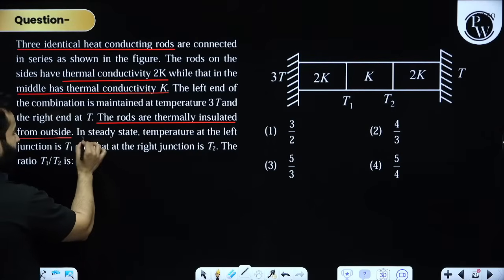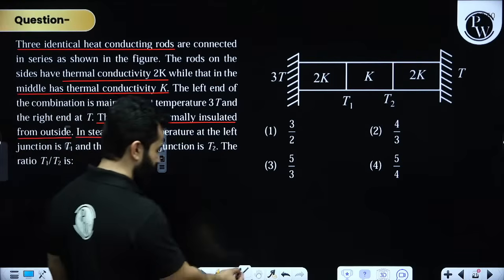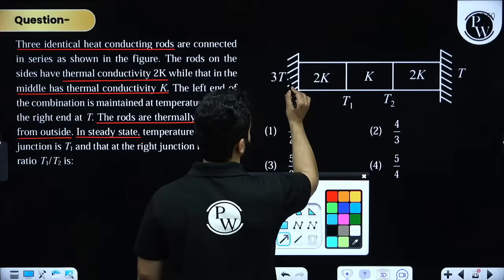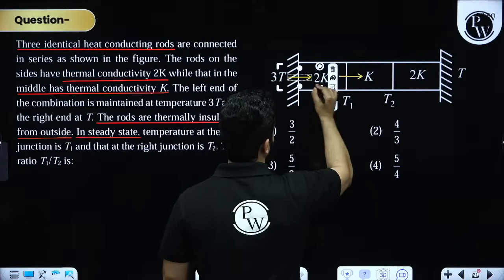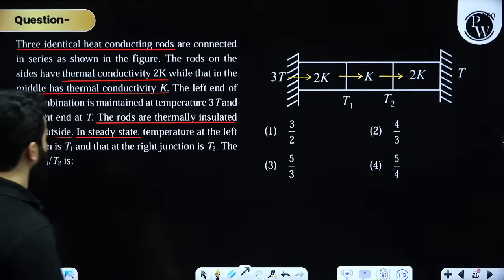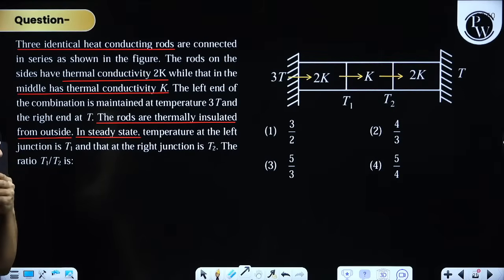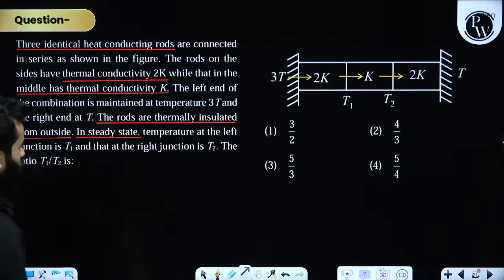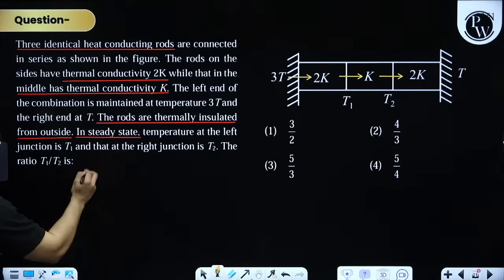Clear. In the steady state, heat current will be same, right? So heat current will be same between this point and between this point. And they are saying that we have to find out, can we use it using the concept of temperature gradient? No, we can't, right? We can't, because K is different, right? So let's do one thing. Let's write down the current.